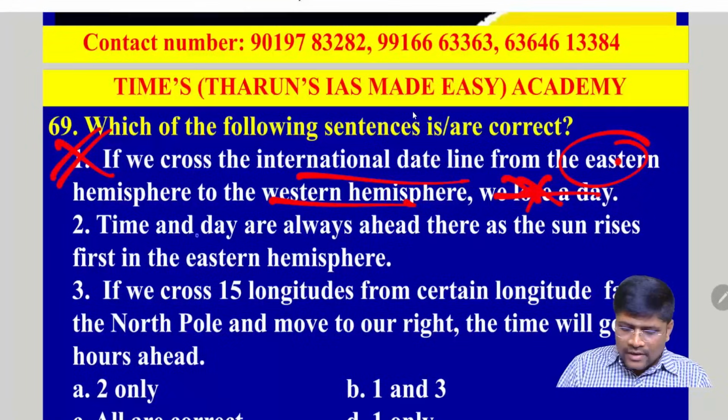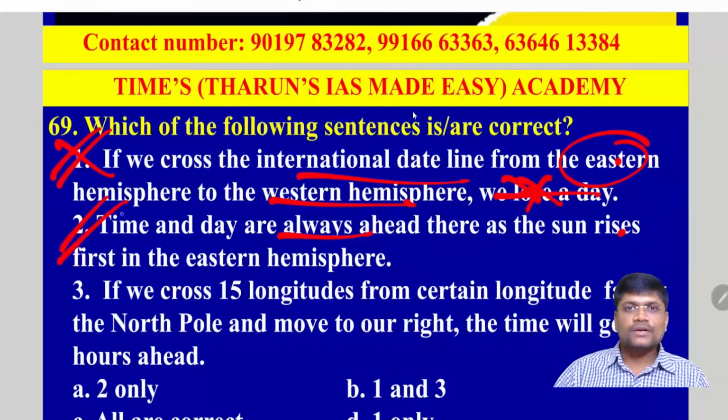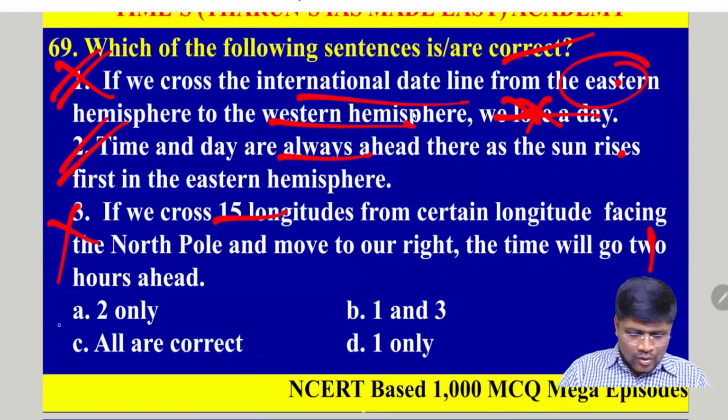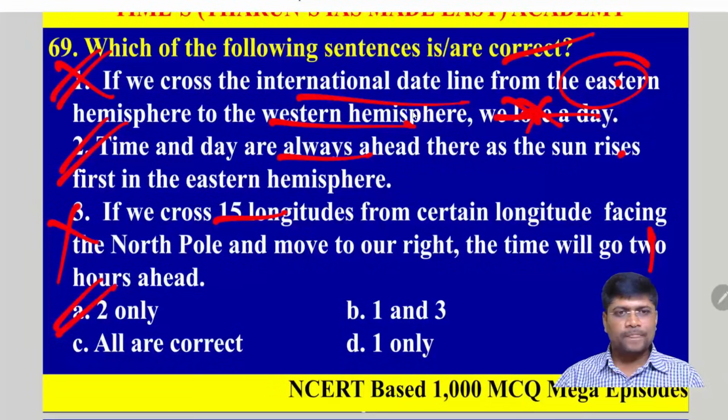Second one, time and days are always ahead there as the sun rises first in the eastern hemisphere. So this is a correct statement. Next, if you cross the 15 longitudes, time difference will be 1 hour but not 2 hours. So the correct statement is only 2. Okay, so option A, 2 only, is correct. Clear?